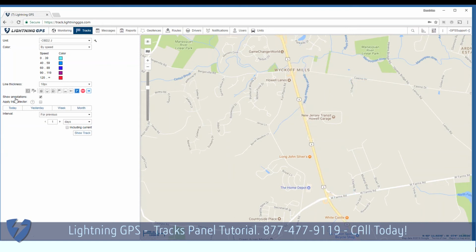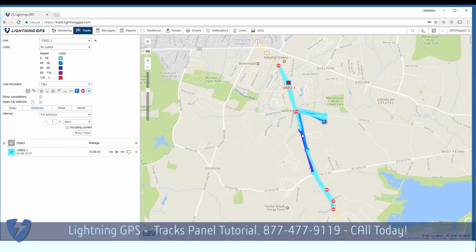I'm going to close this. We have this option that says Show Annotation. I'm going to uncheck that so you can see a track now. The annotation points out the many points on the track. However, it may get confusing for some people or provide them with more information than they need. So you have the option to uncheck that box. If you do wish to see it again, remove your track and then click on Show Tracks again.